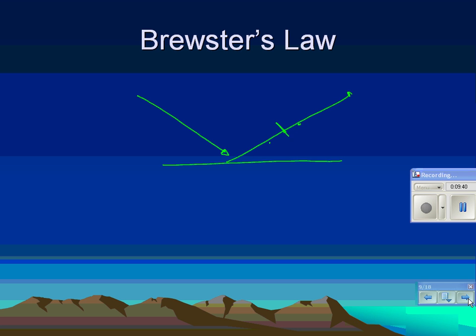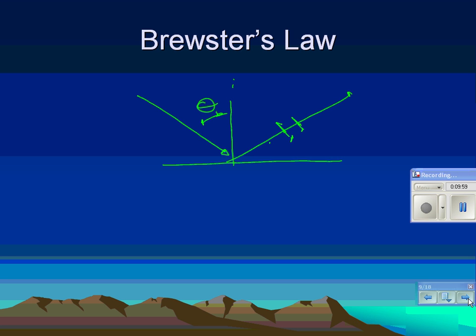There's a certain angle, which I'm going to call Brewster's angle, where the light that bounces off the surface is completely 100% polarized in the plane of the surface that it bounced off of. That angle is known as Brewster's angle.